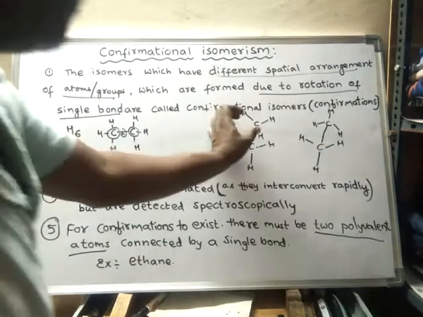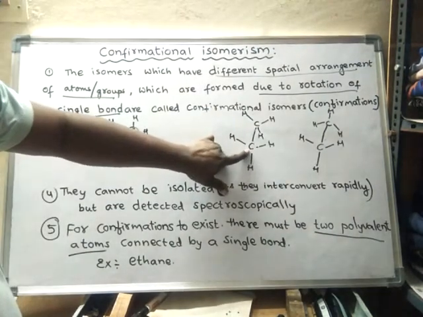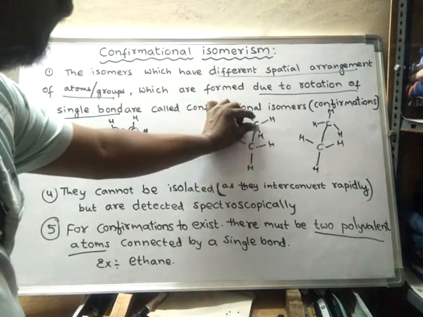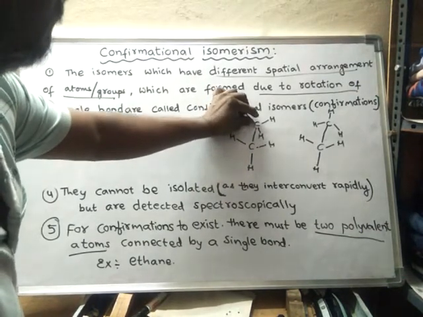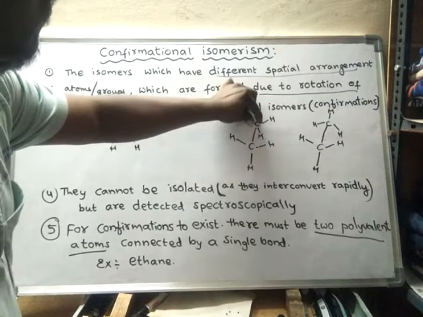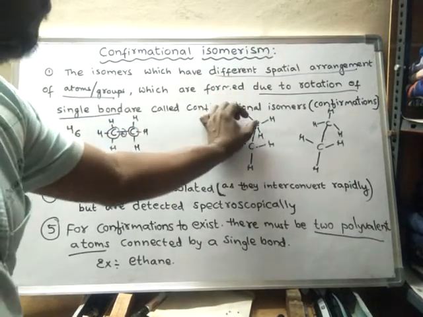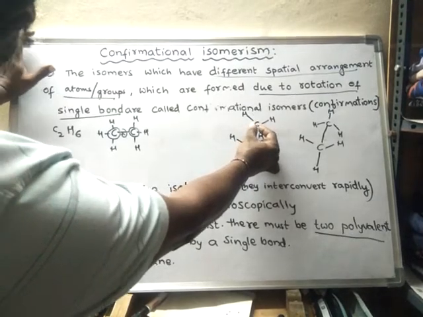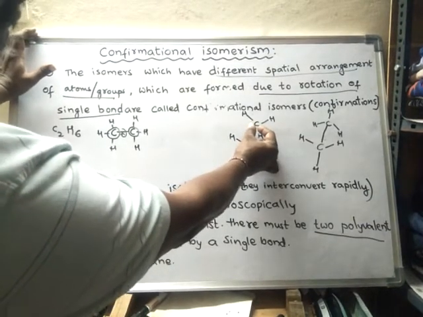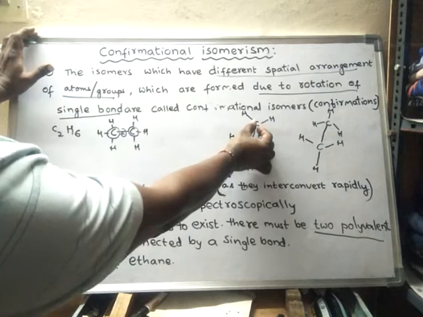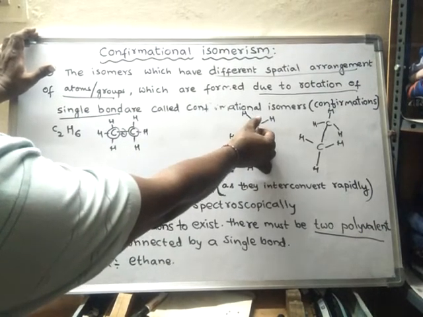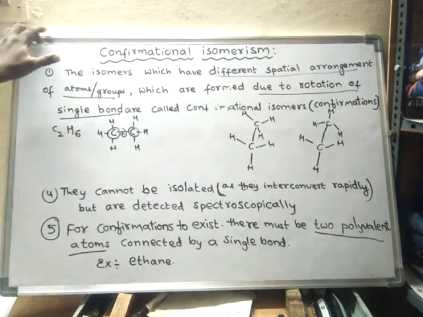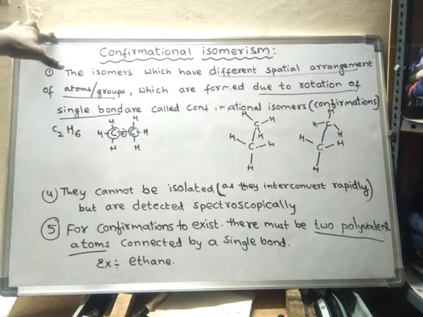Okay, by fixing the front carbon, the back carbon you may rotate by any angle. Suppose you rotate a bit, you will get another type of spatial arrangement. If you still rotate, you will get another type of spatial arrangement. If you keep on rotating, the spatial arrangement of atoms will keep on changing.